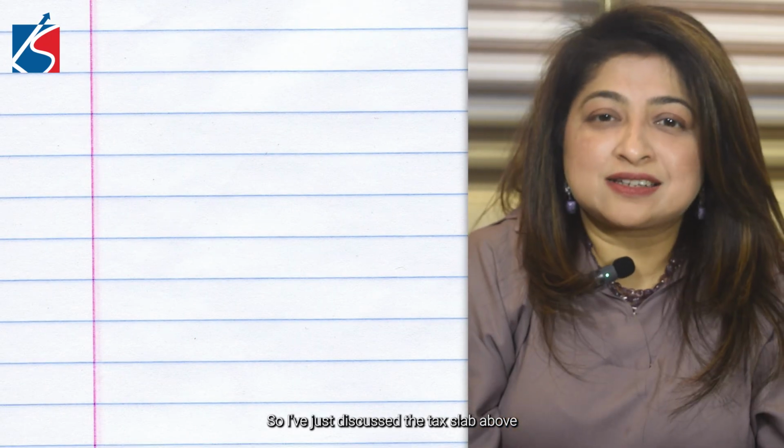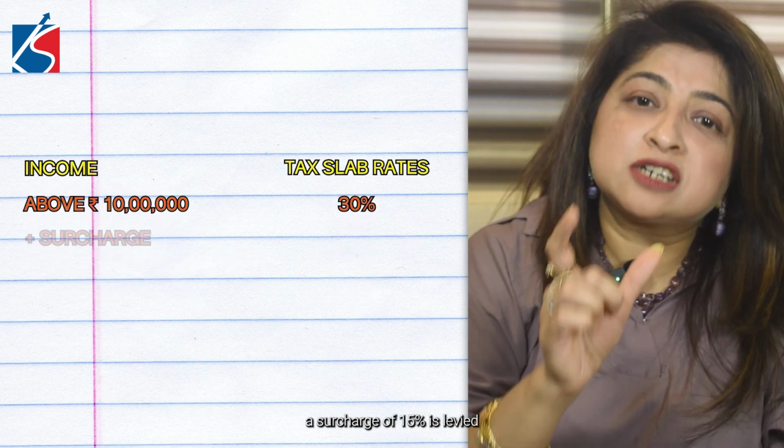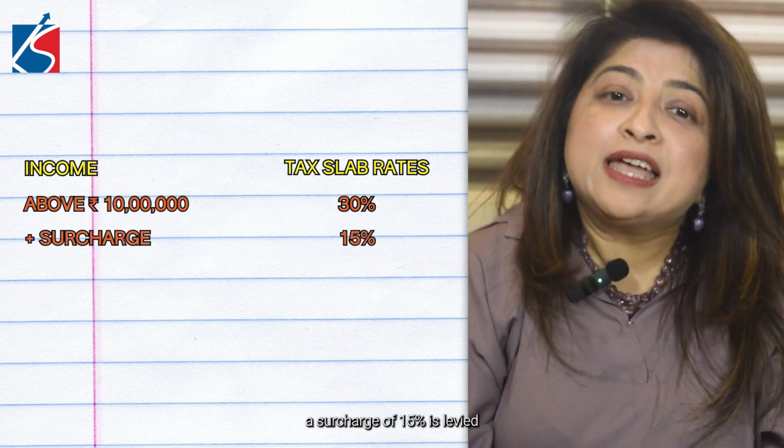So I've just discussed the tax slab above, and along with that tax slab, a surcharge of 15% is levied if the total income exceeds rupees 1 crore.